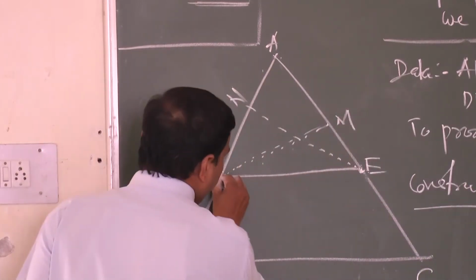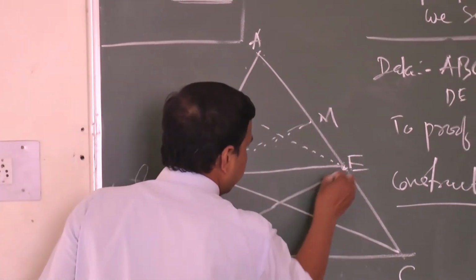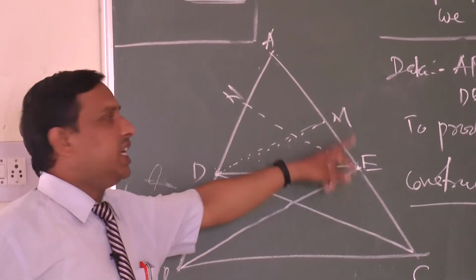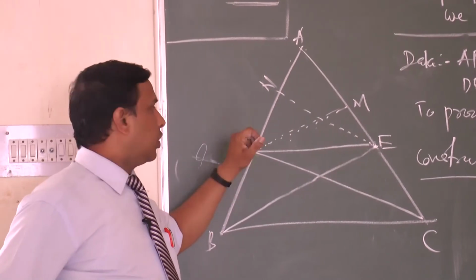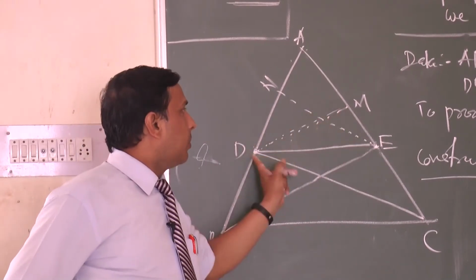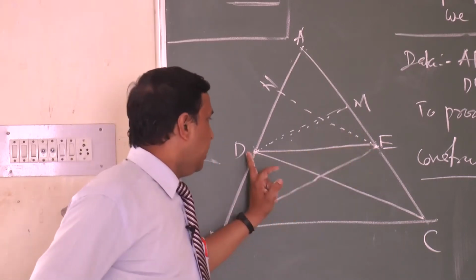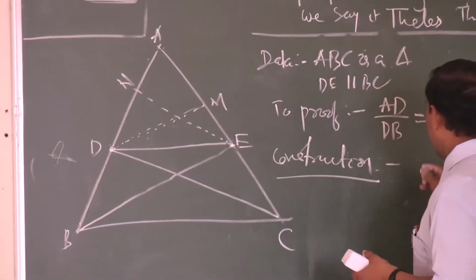Join DC and BE. Clear? This much is the construction.